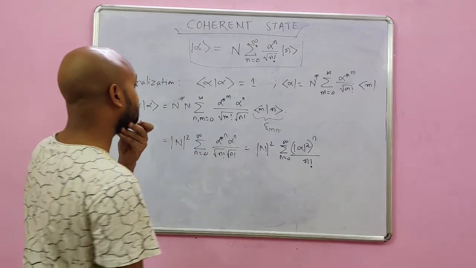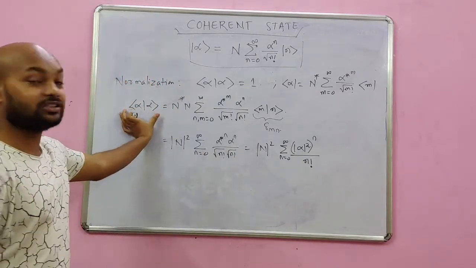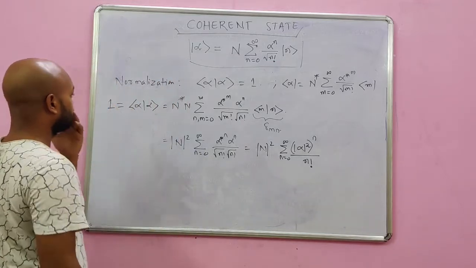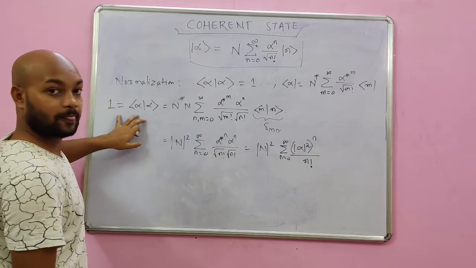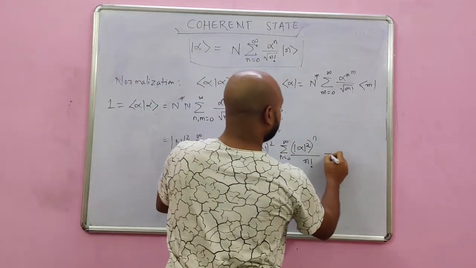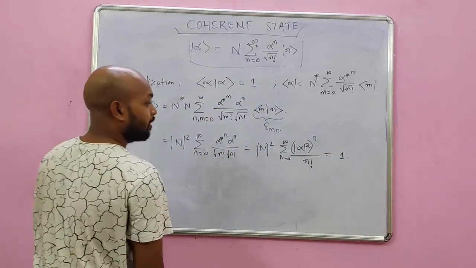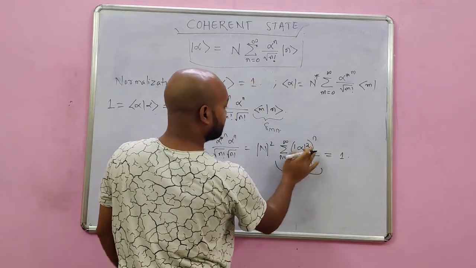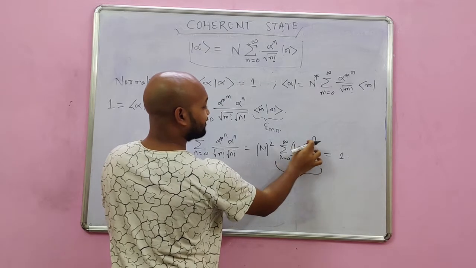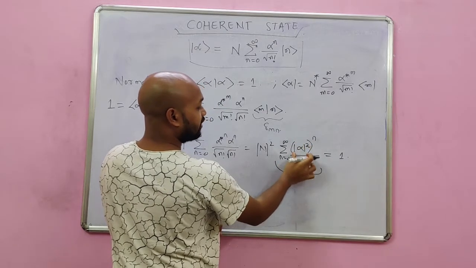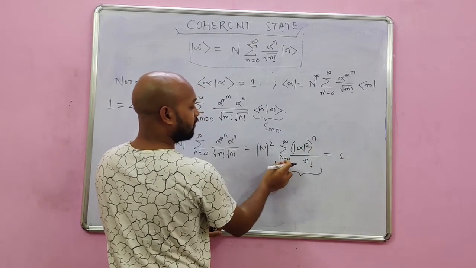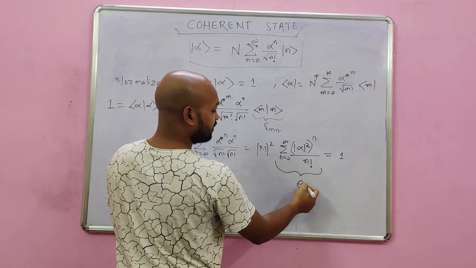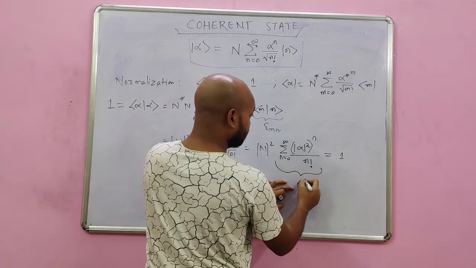Now we can see that for normalization this thing has to be 1. Right, for normalization this thing has to be 1. We can see here that if I see this thing as some index x, then it is nothing but x power n by n factorial, where n ranges from 0 to infinity. So this is nothing but the expansion of the exponential of this term.